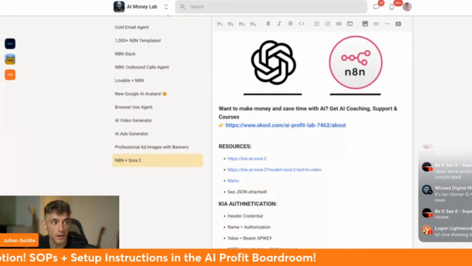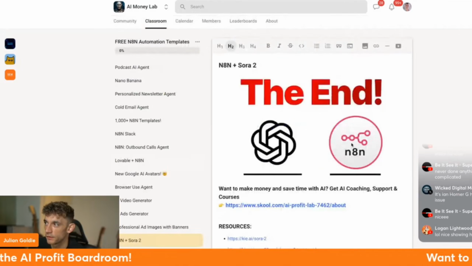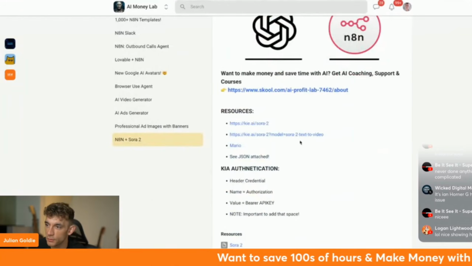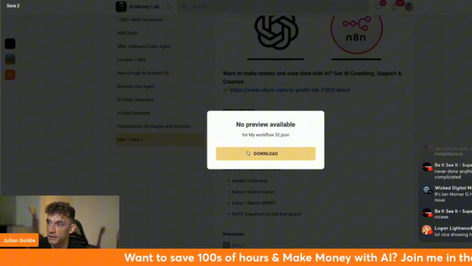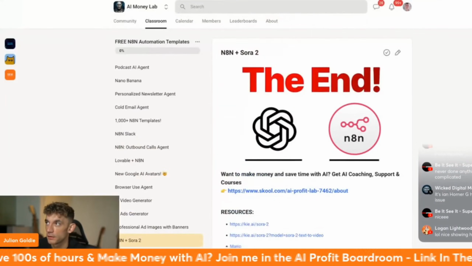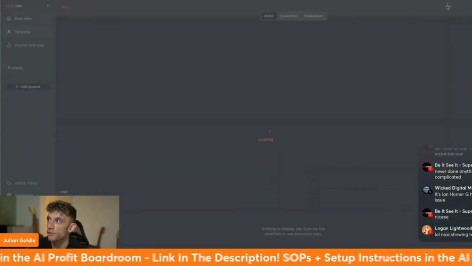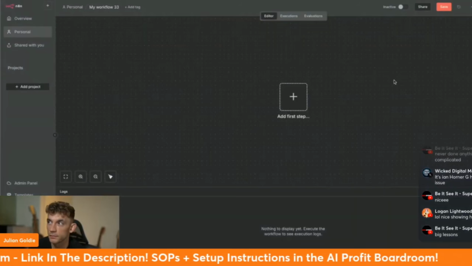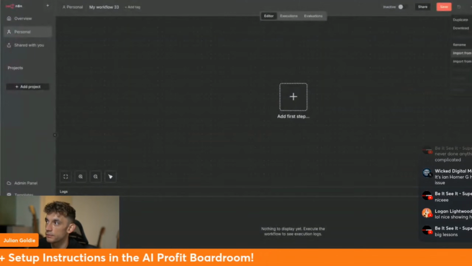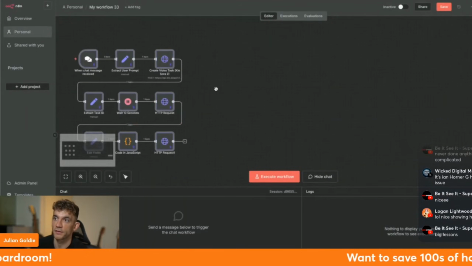All right, so I've shown you how to remove your API keys now as well. So you've learned a lot today, my friends. And this is basically how it works. Now, if you want to get the JSON and you don't want to do all this stuff yourself, just download it from the AI Money Lab over here. It's completely free. Then go into n8n and start a new workflow. So create a new workflow at the top. Then go to the three dots at the top, import from file, grab that workflow, boom, you've got this in here.